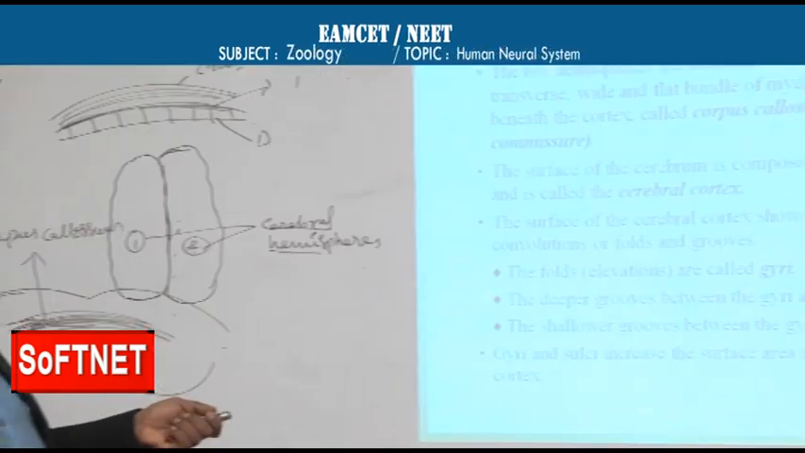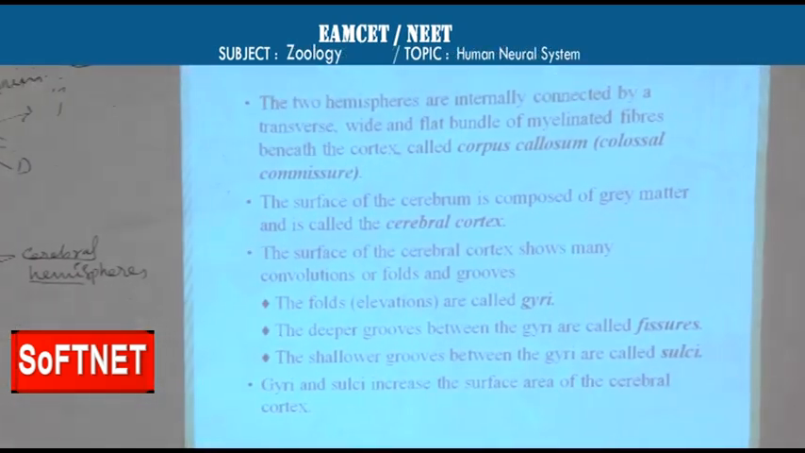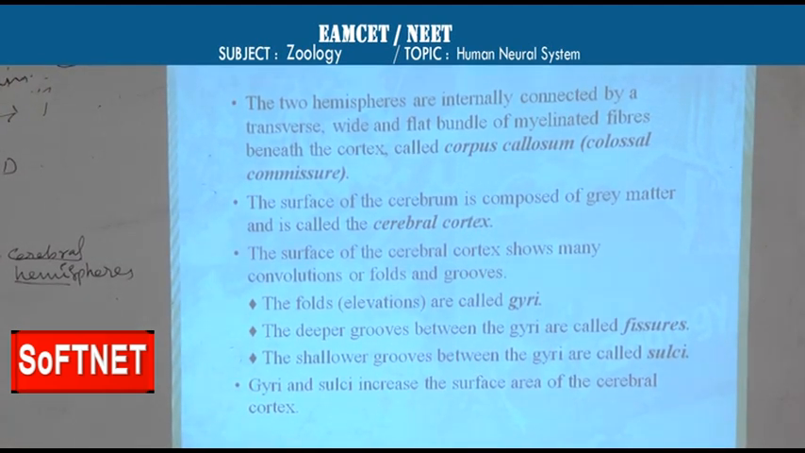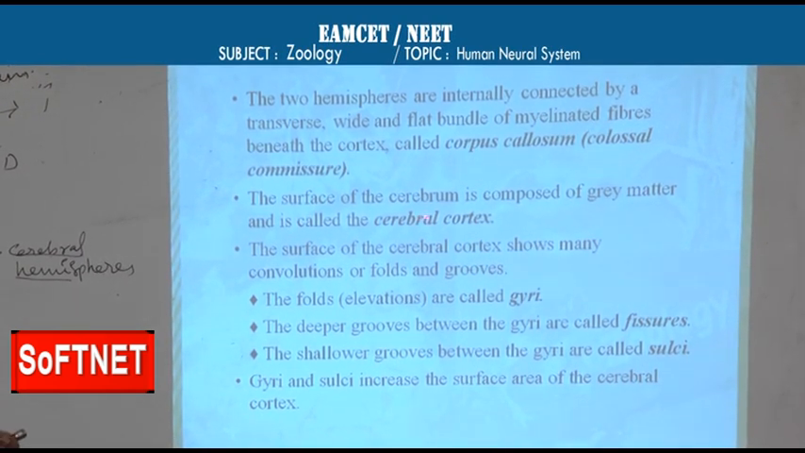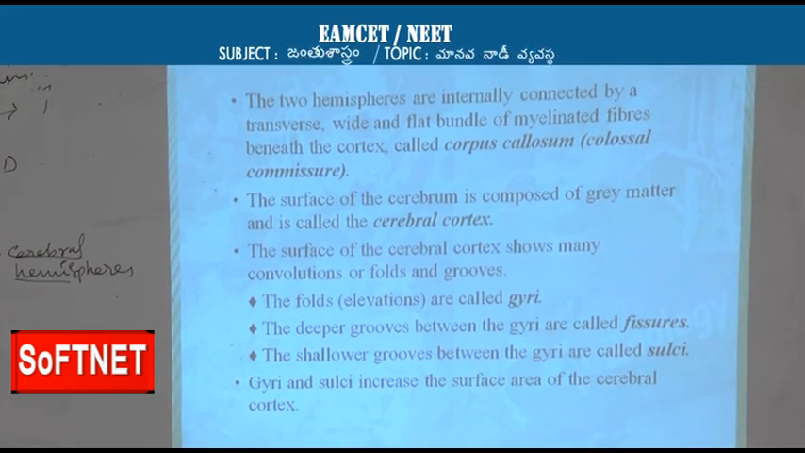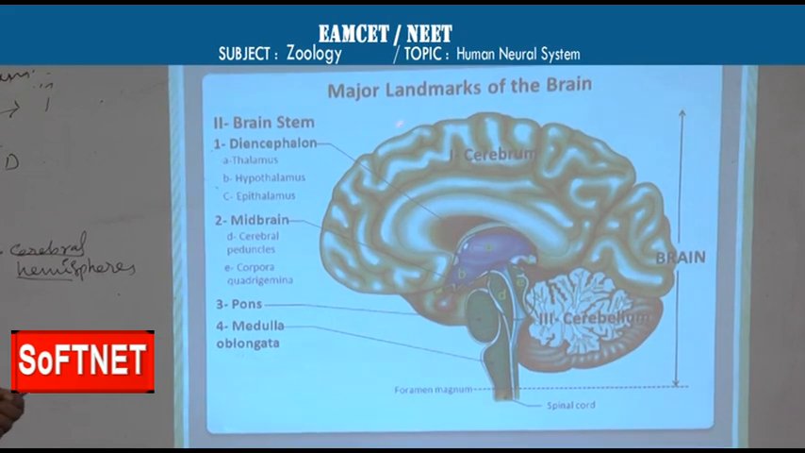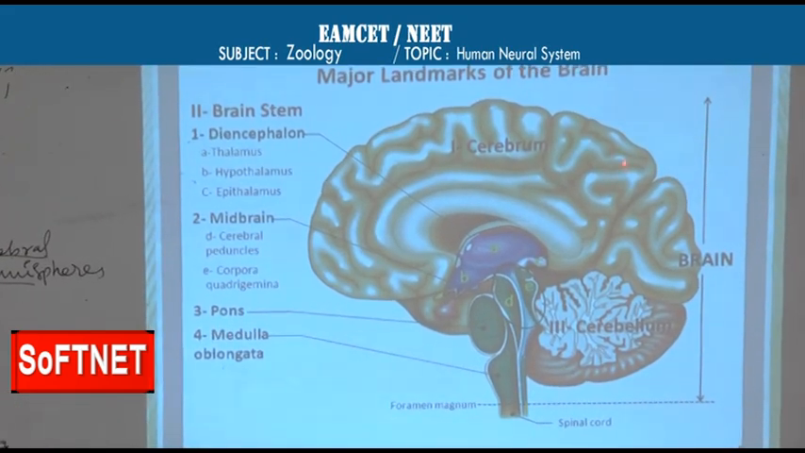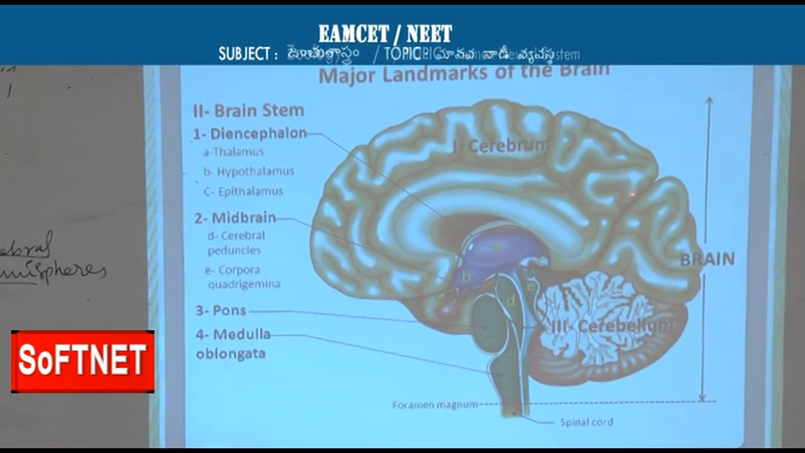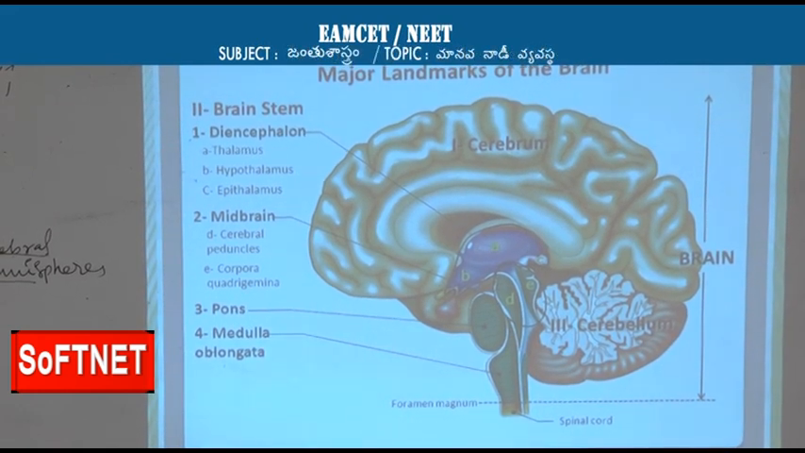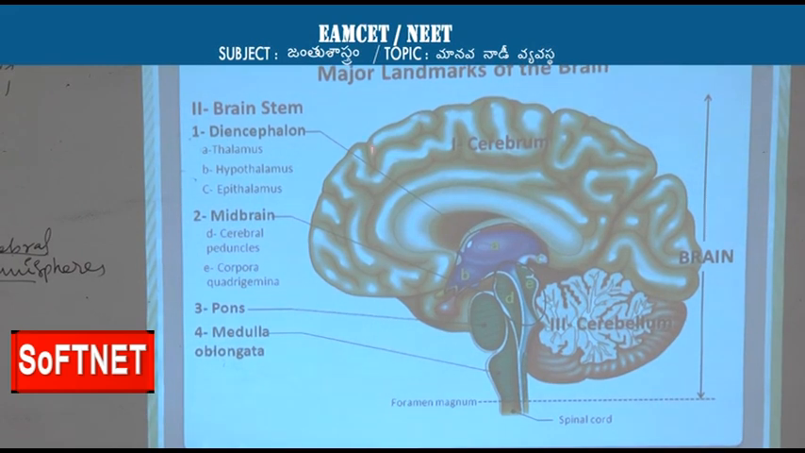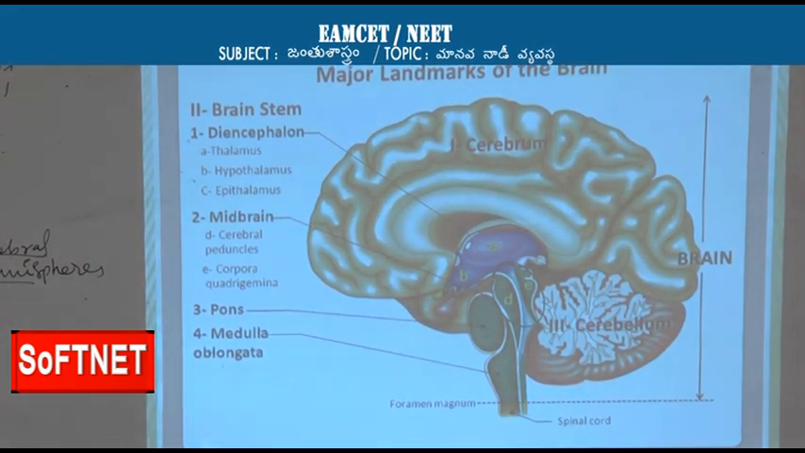Next, the surface of the brain is composed of grey matter. Grey matter is called cerebral cortex. Here this is the cerebral cortex. The surface of the cerebrum is composed of grey matter, and the surface of the cerebral cortex shows convolutions, folds and grooves. Like this, the surface of the brain will appear like this. This is a deeper groove, and here shallow elevations and depressions are also there.